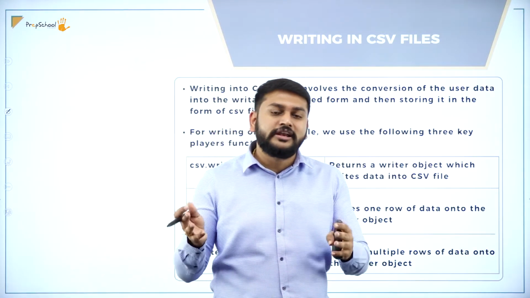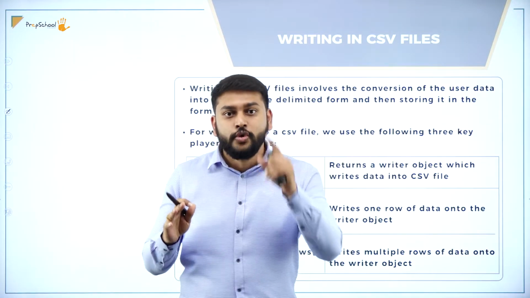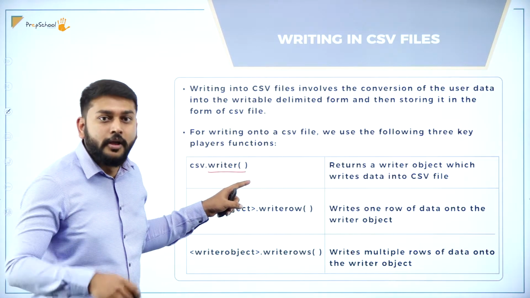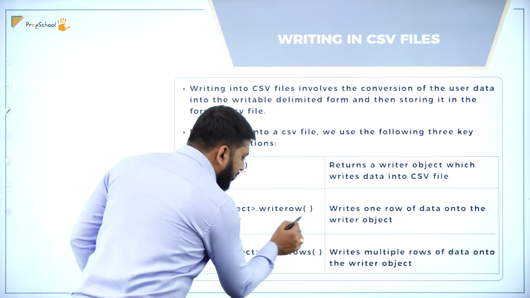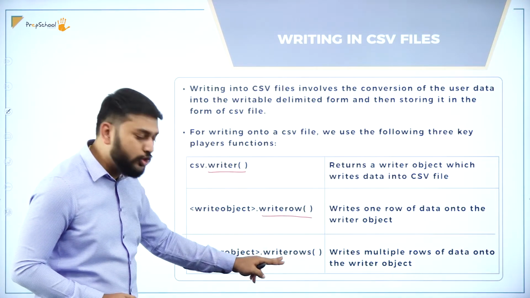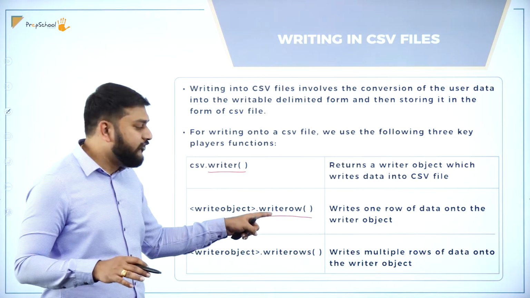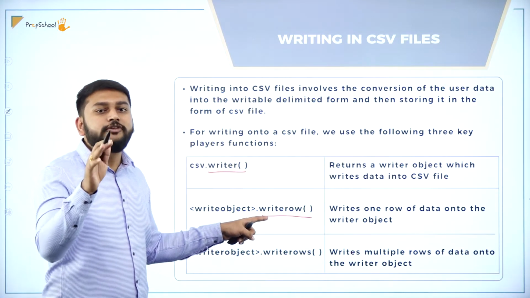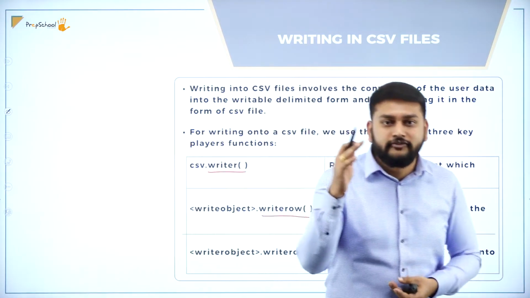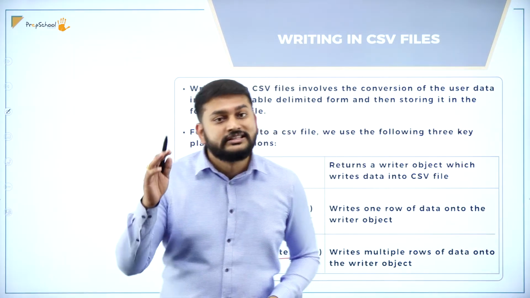I will have my data in my own format, which is converted into something suitable for the writer object with the help of the function called writer. That is the most important thing you need to remember. And I have one more function, that is writerow. Observe, I have writerow and writerows. If I explain this, I think you will understand this very easily. If I want to write one single row, I will use the function called writerow. If I want to write multiple nested rows, I will use the writerows function. That is what you need to remember with respect to the CSV file.